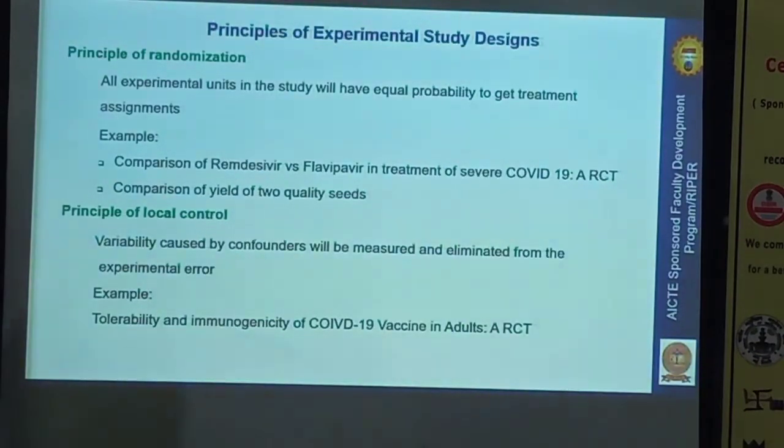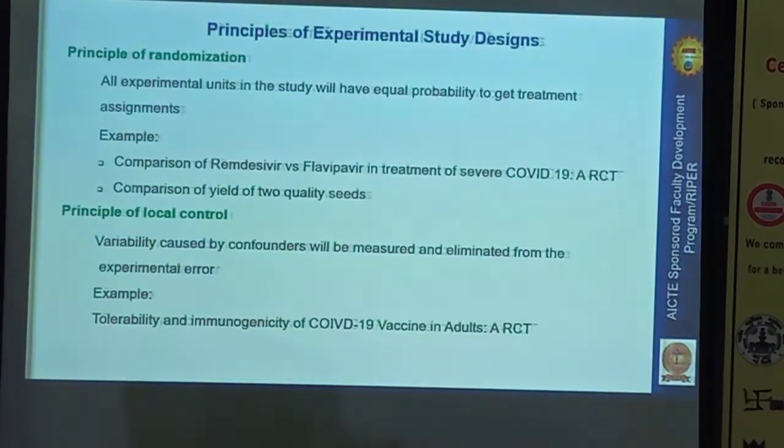And the last one is the principle of local control. Control is different, local control is different. We need to remember this. For example, in a randomized control trial, what we keep is a control. We match all the variables, demographic and clinical characteristics, and we keep one control. That will be called a control.